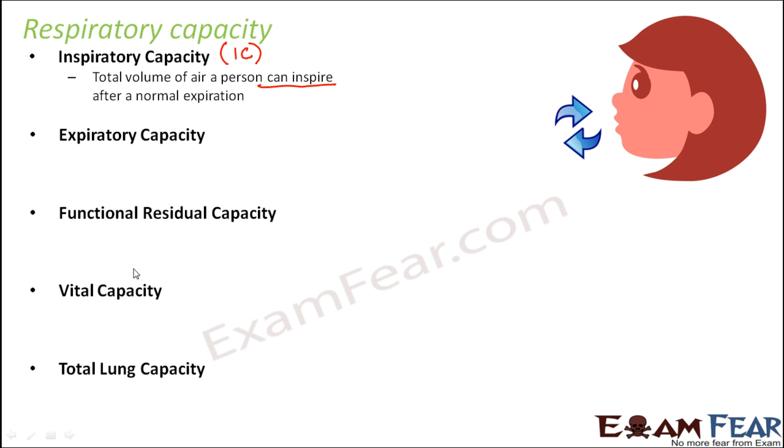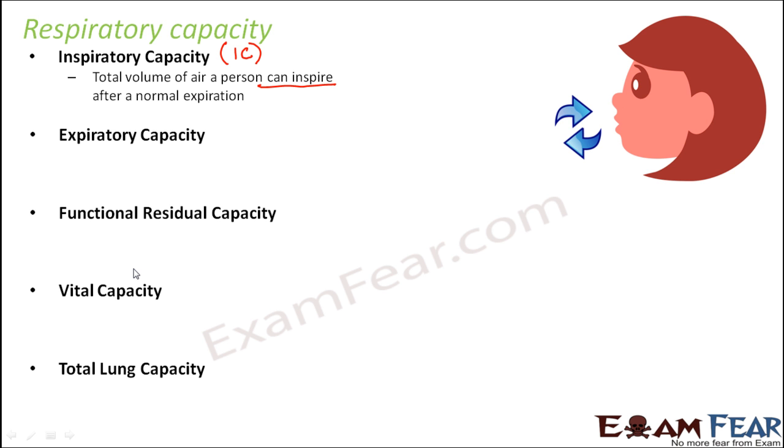That's what we saw in the previous slide: the additional volume of air which you can breathe in after a normal respiration is your IRV, that is, inspiratory reserve volume.